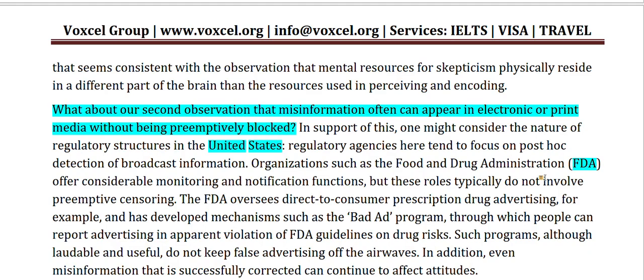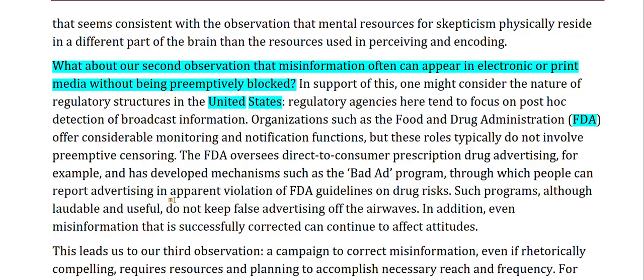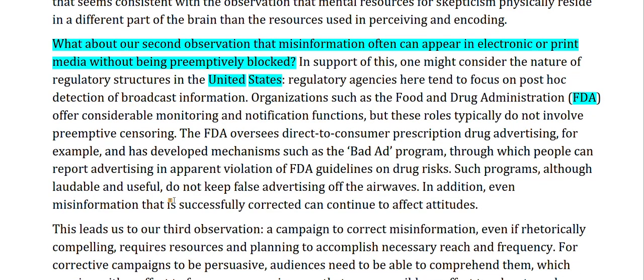Organizations such as the Food and Drug Administration (FDA) offer considerable monitoring and notification functions, but these roles typically do not involve preemptive censoring. The FDA oversees direct-to-consumer prescription drug advertising, for example, and has developed mechanisms such as the bad ad program through which people can report advertising in apparent violation of FDA guidelines on drug risk. Such programs, although laudable and useful, do not keep false advertising off the airwaves.